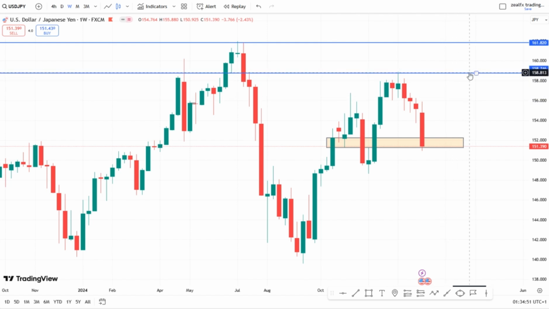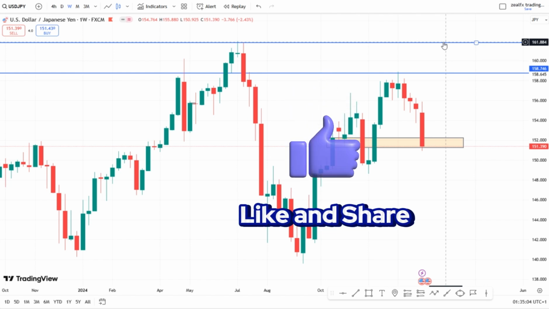158.746. This area will be our first target, and the next resistance level we expect price to hit is the 161.82 area. This area will be our next resistance level. We expect the USDJPY as our next target.